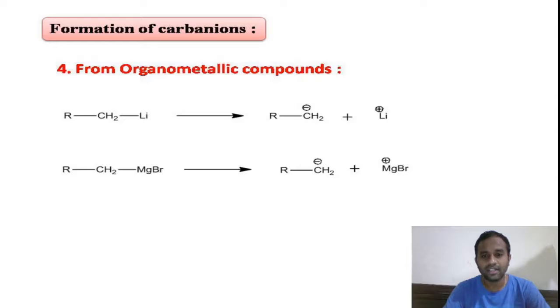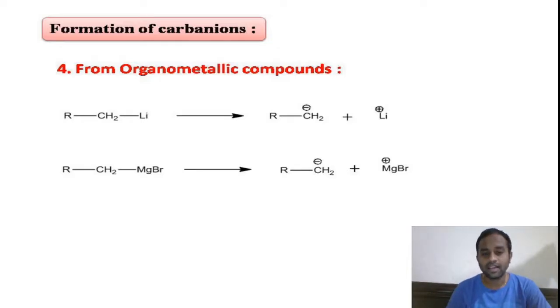Except in organometallic compounds, in all remaining cases the carbon gets positive charge, whereas in these compounds the carbon gets negative charge, because the adjacent atom is a metal atom which is an electropositive metal, right? So here from the organometallic compounds we will get the carbon anions. These organometallic compounds are a good source for carbon anion, right? In this way we can prepare the carbon anions.